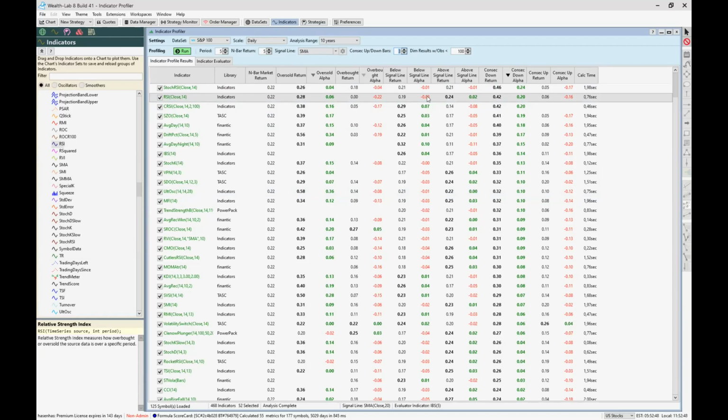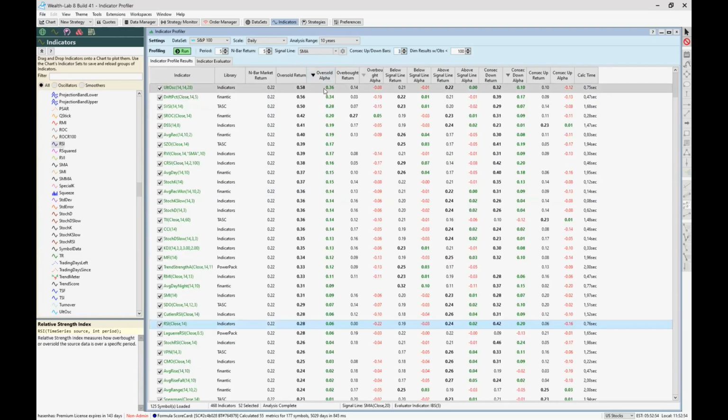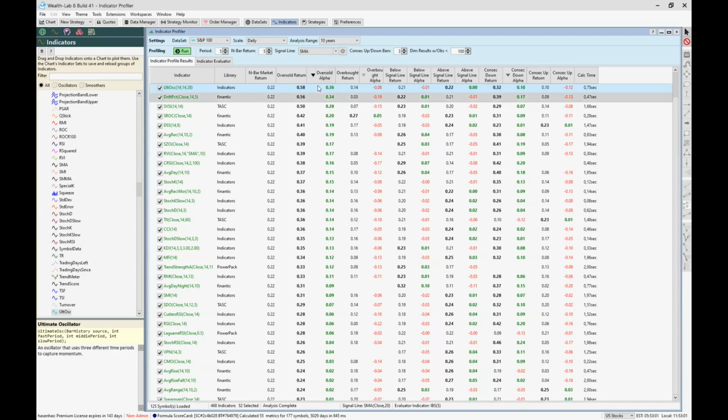So it should not be much difference. So I don't think this is very important, but from my point of view, this is the important column here. And if you find something like this, that you have an indicator with an outperformance, it should be considerable to backtest this indicator.